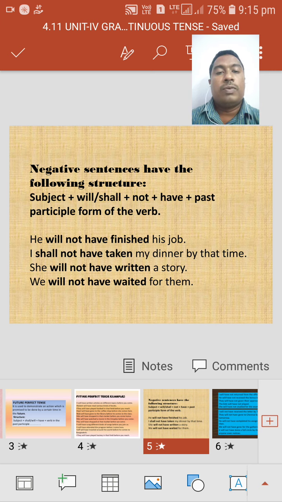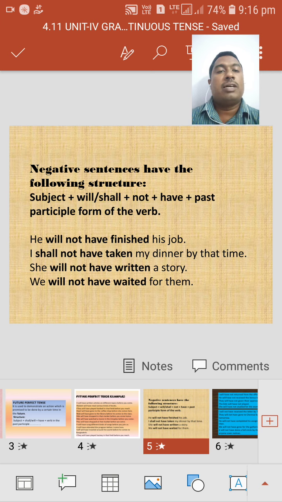Then go for the negative sentences. Negative means using not. Already we know not won't come independently. It is always dependent on the helping verb. Here what are the helping verbs we have? Shall or will. Along with these modals, shall or will, along with not, they will become negative sentences.